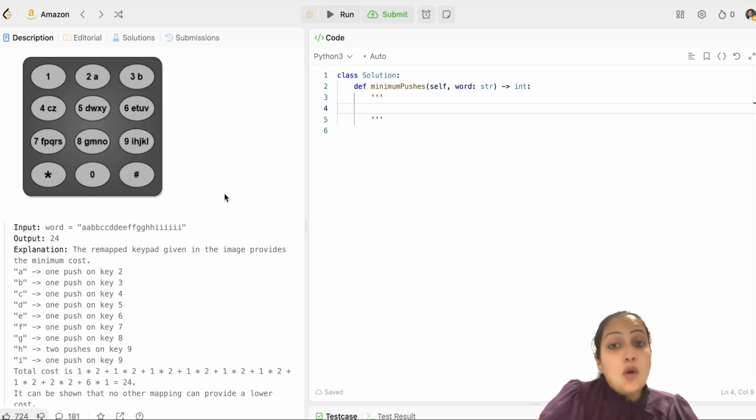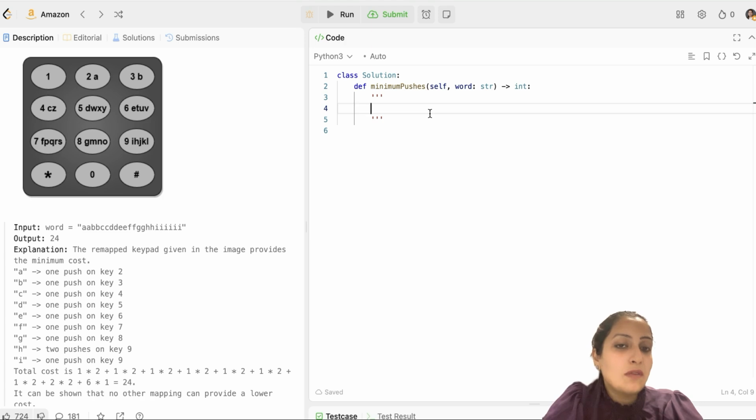So now, how would we solve this question without using a hash map for counts? I can initialize an array, because I am just interested in the counts and not the key values, not the A, B, C, D alphabets. So I can initialize an array of length 26 with zeros and then update the value for each index based on the occurrence of the alphabet.